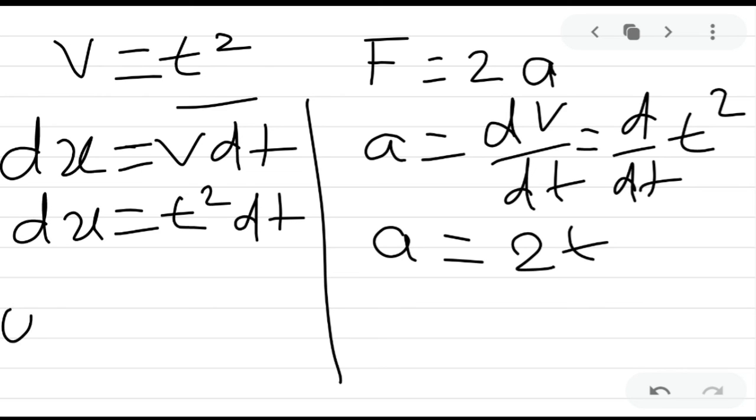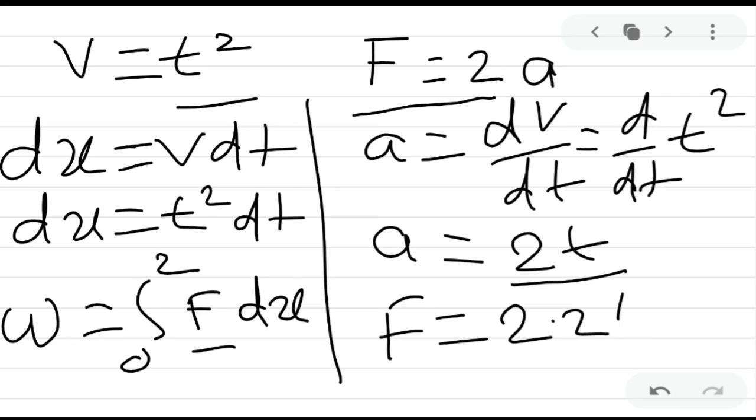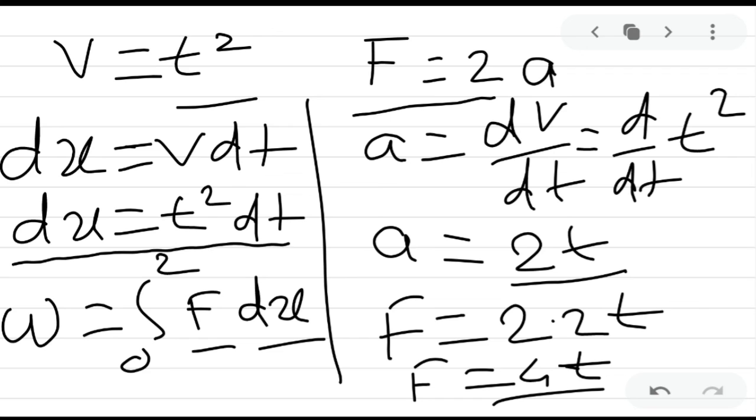So we are familiar that work done is integration from 0 to 2 of force into displacement. Here force is 2 into a, so force is equal to 2 multiplied by 2t, which is 4t. So F is equal to 4t, and dx is equal to t square dt.